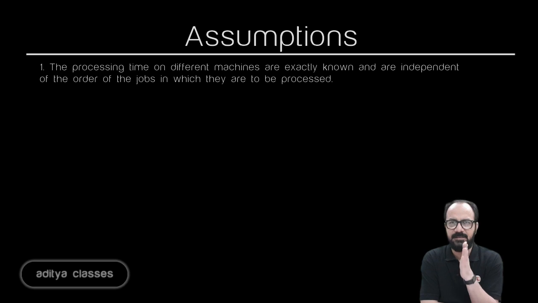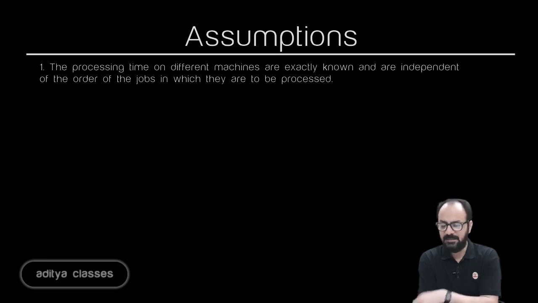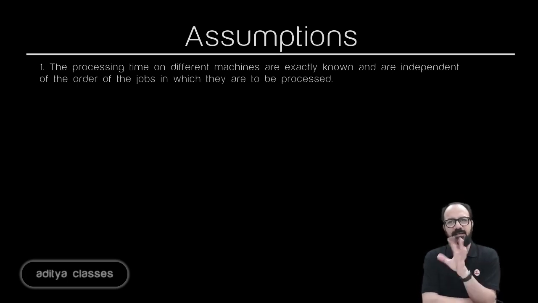Job A will need 3 minutes, as we saw in our example. Job B will need 7 minutes. I know what the times are that they will take. I exactly know, when someone calls me for service, what is the exact time that it will consume. I know the times exactly. And also these times are independent of the order, as we saw in our example. If you go AB, 3 minutes for A, 7 minutes for B. If you go BA, 7 minutes for B, 3 minutes for A. So the time required is very well known, 3 minutes and 7 minutes, and it is independent of sequence. Either way it will be 3-7 or 7-3, so a total of 10 minutes of processing will be required.